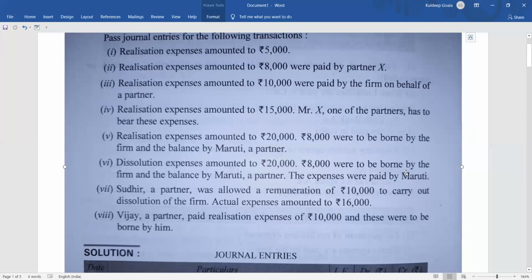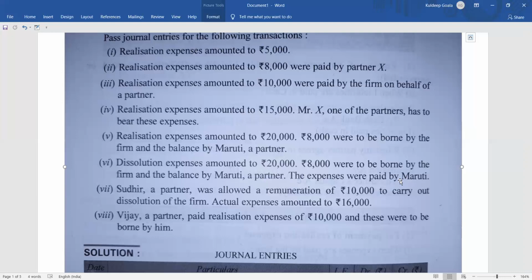And this remaining 12,000, the balance was to be paid by Maruti, a partner. So if Maruti is paying his expenses, there will be no entry for that, because it is his own personal expenses. We are not going to see that. He was supposed to bear it, he bore it. So no entry is required for that in the business.